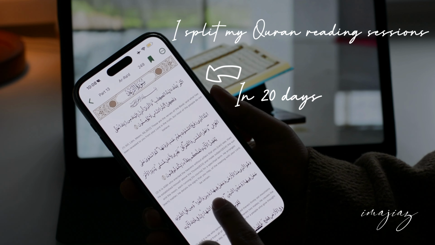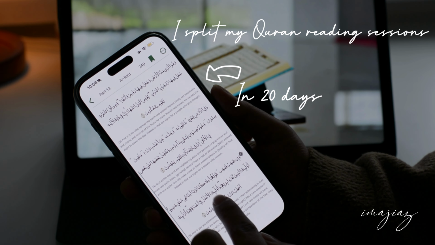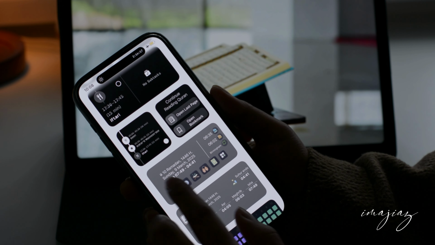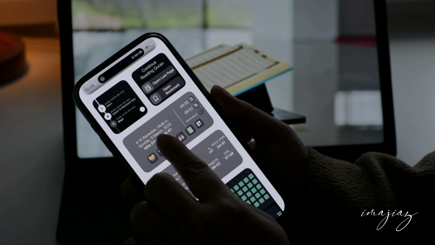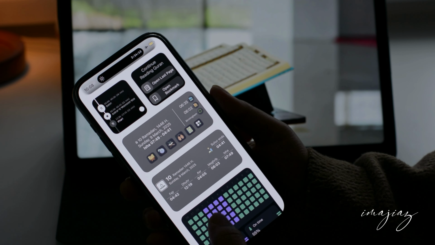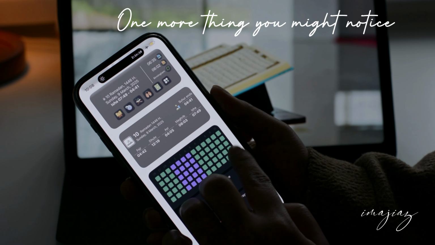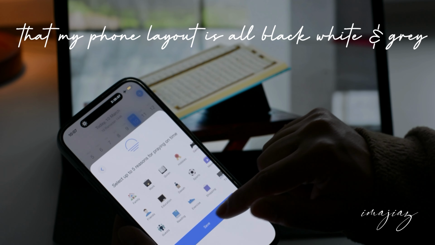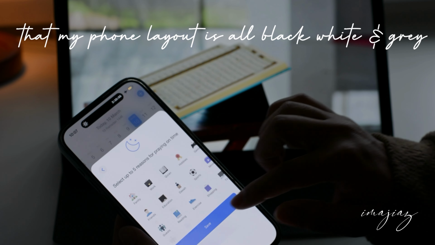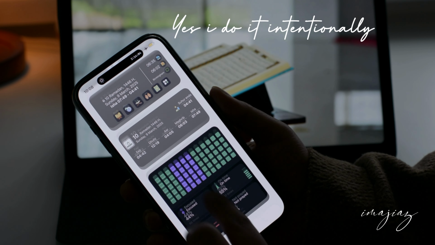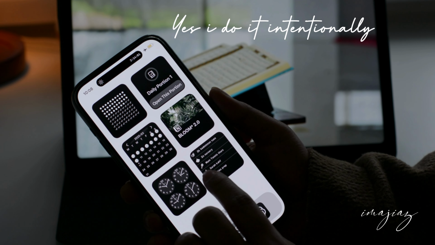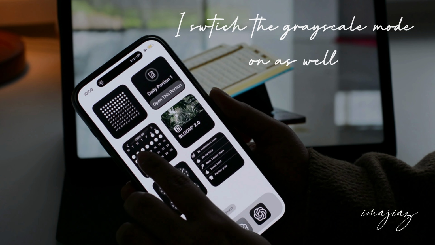And comes my Quran reading tracker. I split my Quran reading sessions in 20 days because it works for me. Then Islamic calendar with suhoor time, iftar time, sunrise, sunset, and moon phases all in one place. One more thing, you might notice that my phone layout is all black, white, and gray, quite monochromic, and you might find it a bit boring as well, but I do it intentionally.